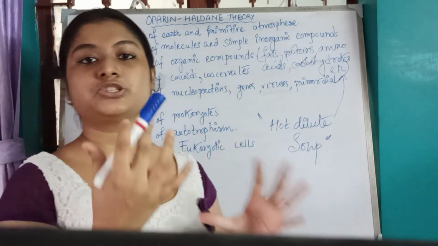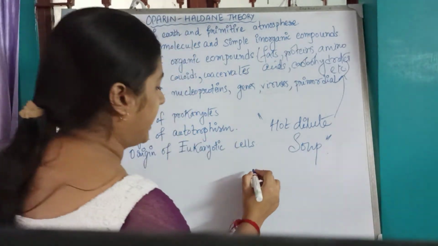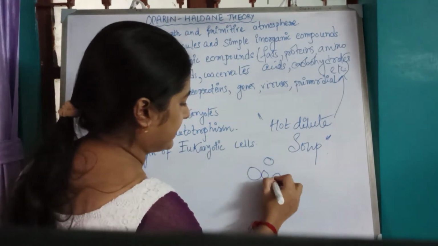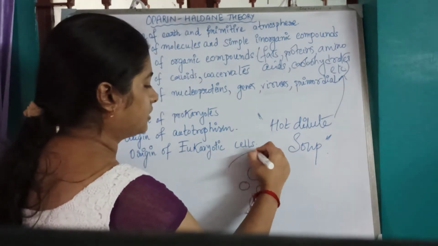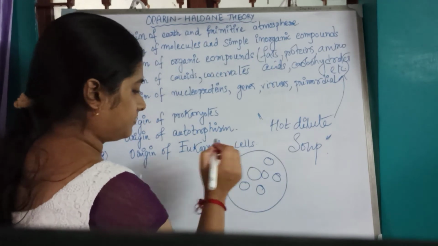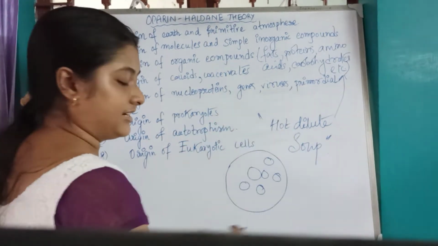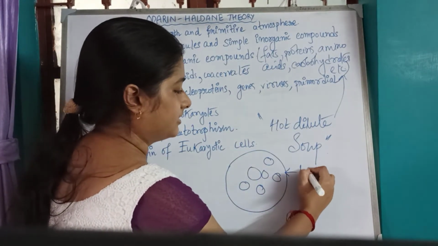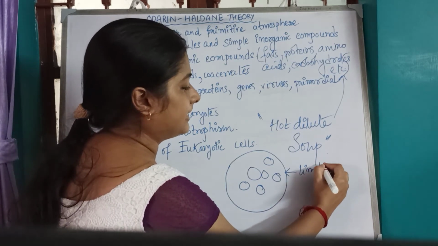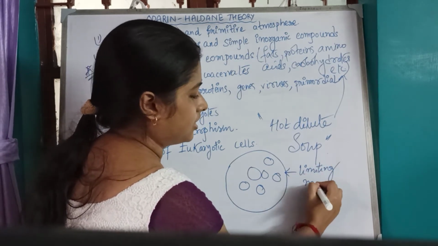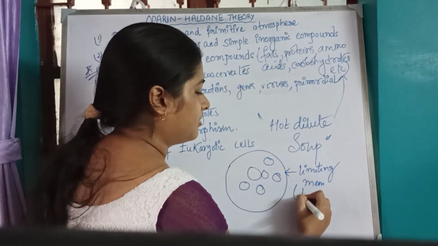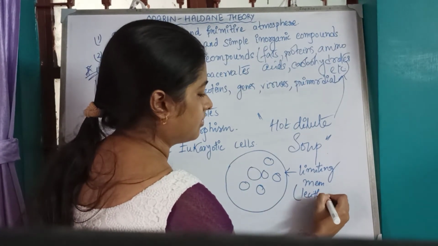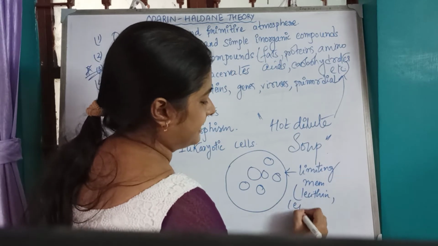After the formation of these coacervates, which arise from the attraction between the macromolecules, the coacervates were then surrounded by a limiting membrane, which was found to be made up of lecithin or cephalin.